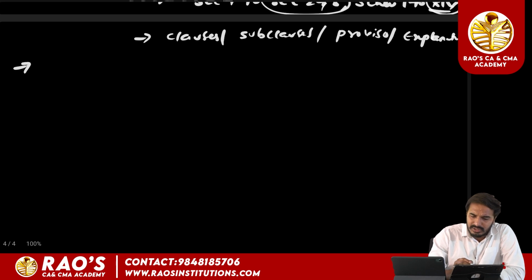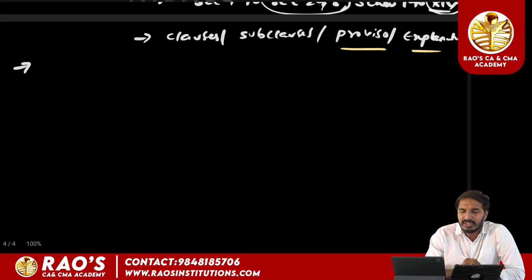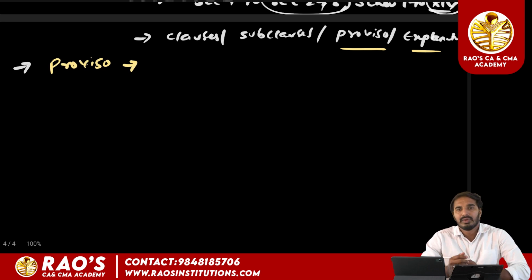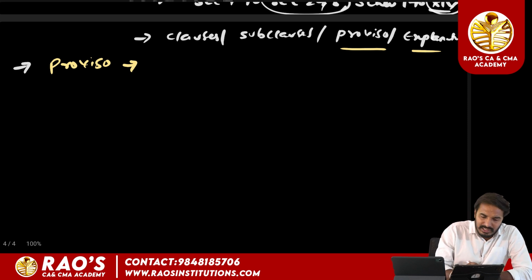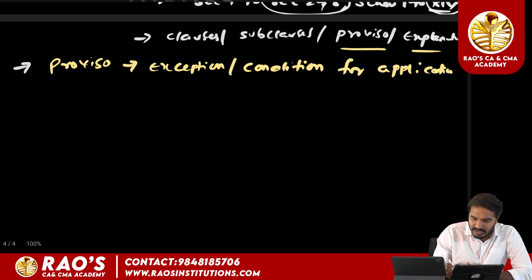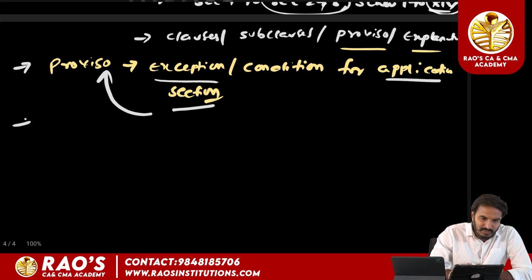Before getting into the discussions, we will understand two terms, proviso and explanation. What do you mean by proviso? When a lawmaker intends to give a conditional exception to the application of a provision, or a condition for the application of a section, he will insert the word proviso.